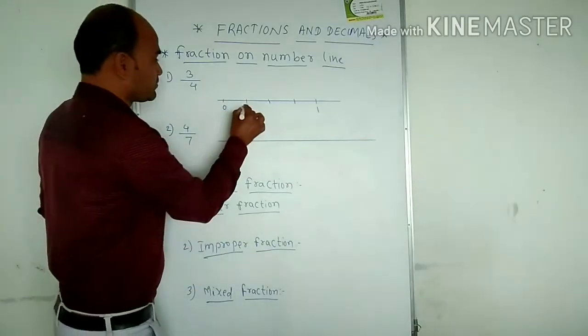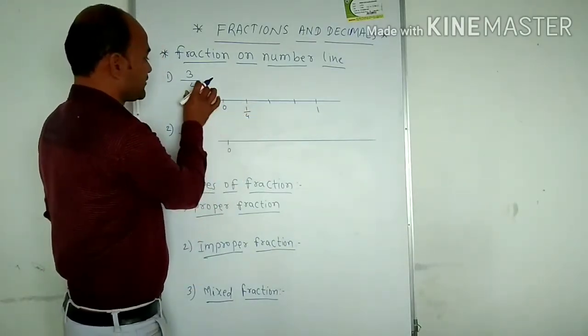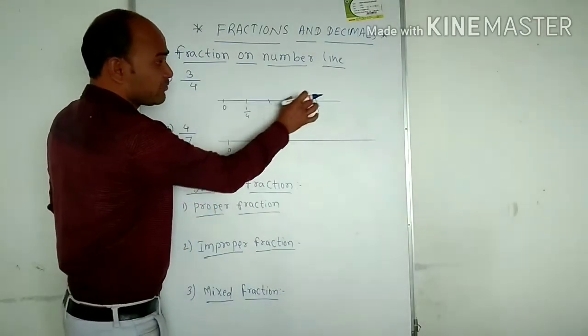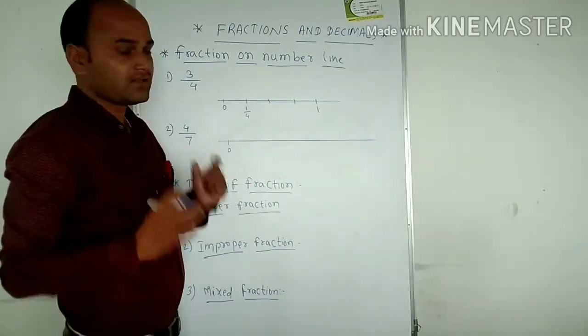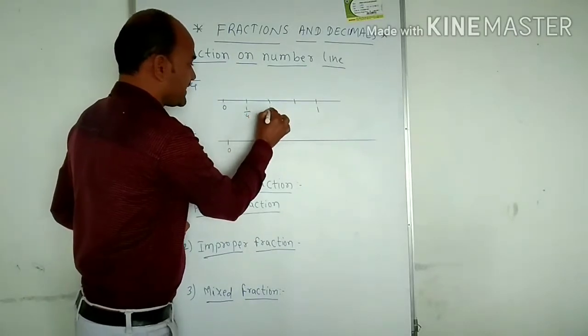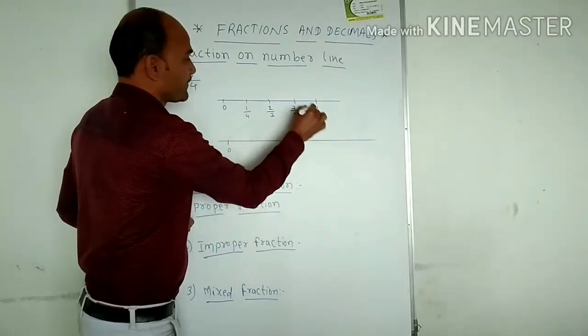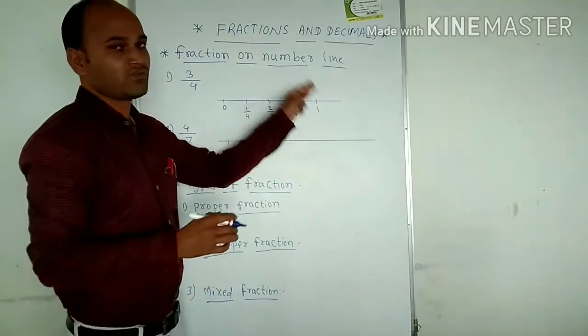Let me see here, it is 1/4. How many parts are there? Total 4 parts. We have divided into 4 parts and these should all be equal. So 1/4, then 2/4, then 3/4, and 4/4 means 1.